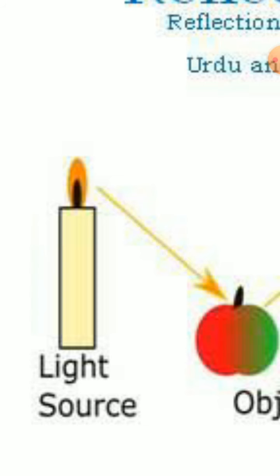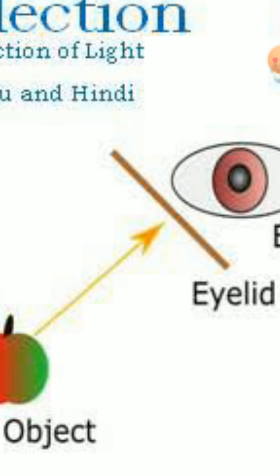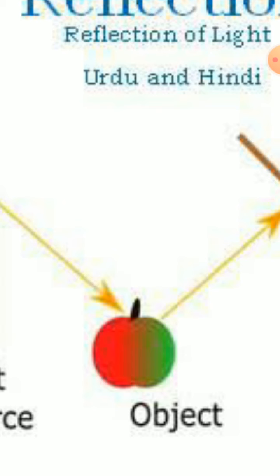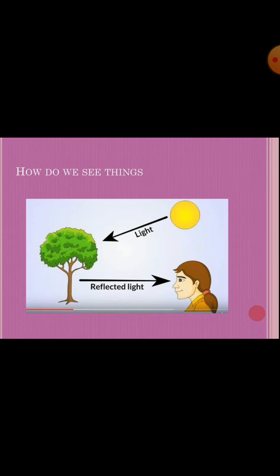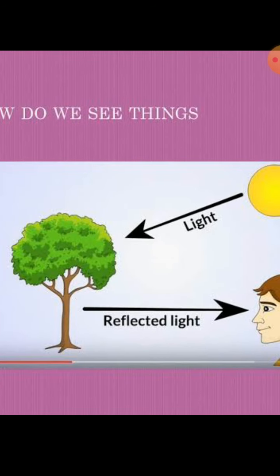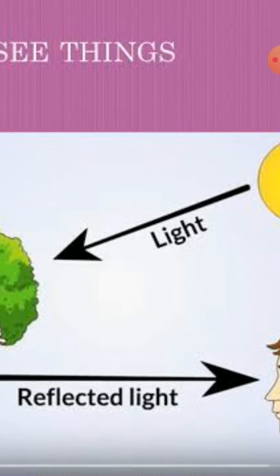You can see one example here, that is a light source. Here it is the angle of incidence to an apple, so the apple is an object, and here the angle of reflection. Both angles should be equal, then we can see any object. Another example, look, here is the light, that is the sun, that is the incident ray.